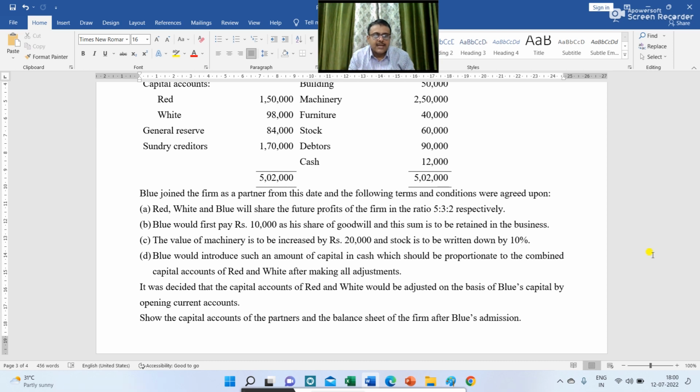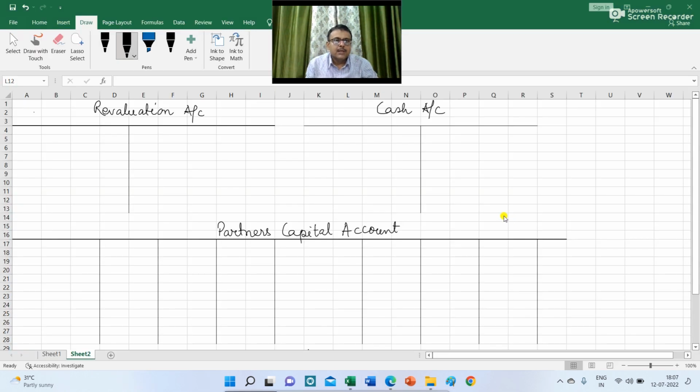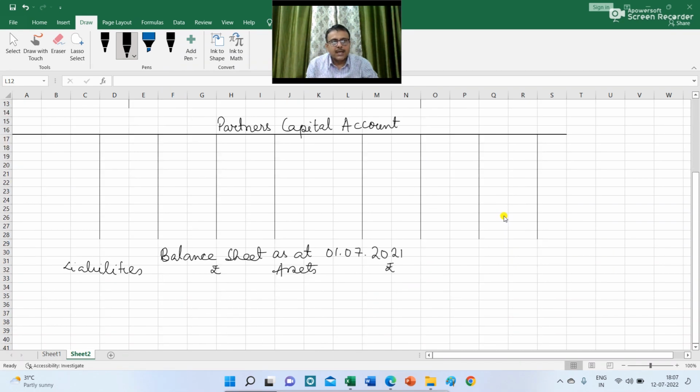It was decided that the capital accounts of red and white would be adjusted on the basis of blue's capital by opening current accounts. So the capital accounts of the partners and the balance sheet of the firm after blue's admission. We have prepared here the revaluation account, cash account, partners capital account and balance sheet as at 1st July 2021 after blue's admission.